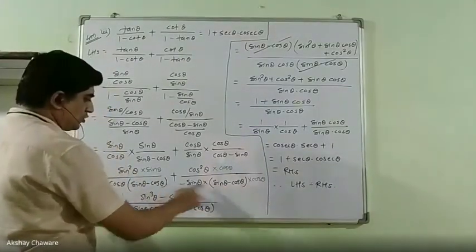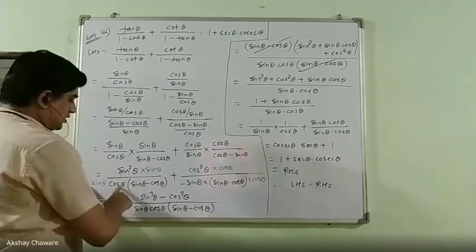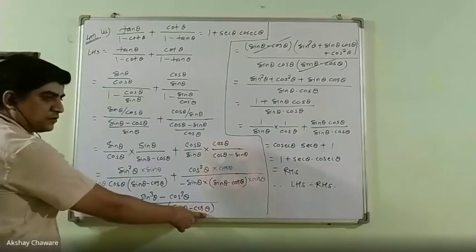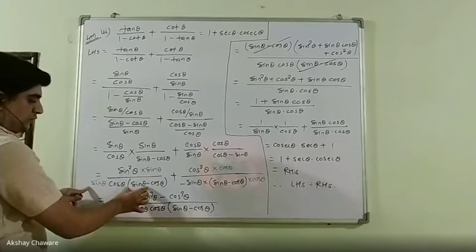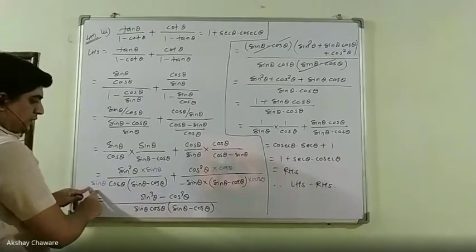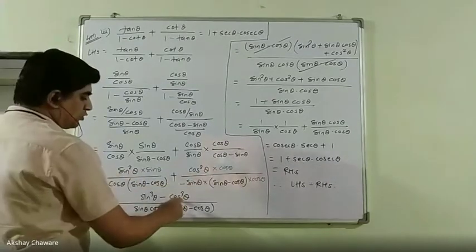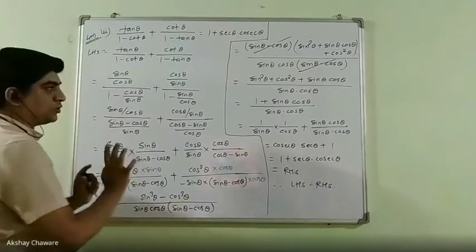There is one common term, sine theta minus cos theta, and the other terms are sine theta cos theta. So the LCM is sine theta cos theta into sine theta minus cos theta. Comparing this denominator, sine theta is absent, so multiply and divide by sine theta. It will be sine cube theta in the numerator and cos cube theta, so sine cube theta minus cos cube theta upon this.